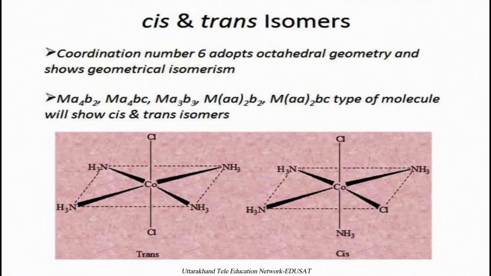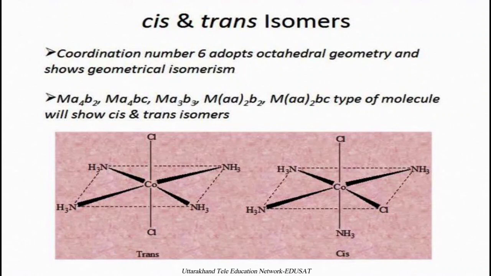Here A2 and B2. A2 means it is a bidentate ligand, and 2 bidentate ligands are present. That's why they can occupy 4 positions, and the 2 other positions of the octahedral sites are occupied by other monodentate ligands, that is, B2 type. Similarly, these 2 B type ligands can be interchanged with the BC type of ligands.